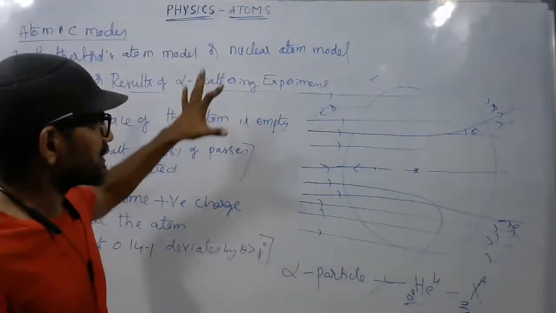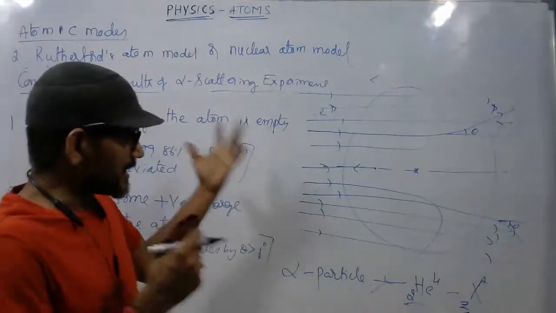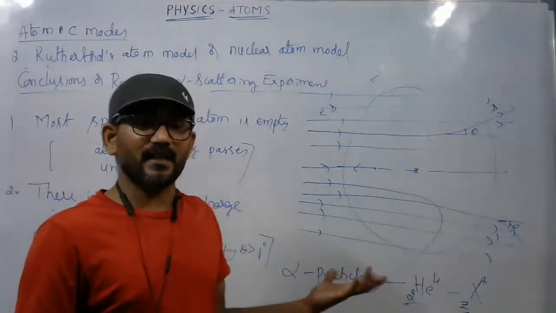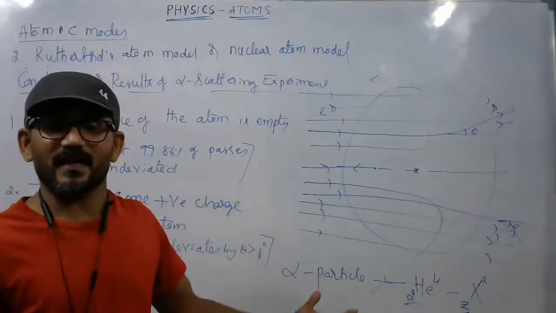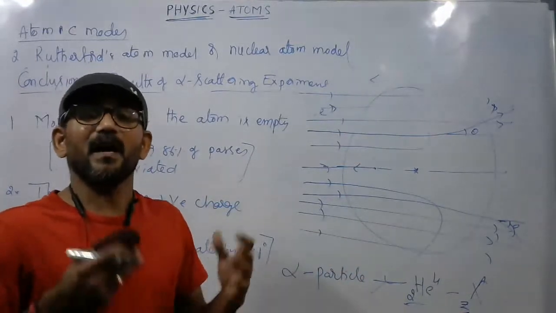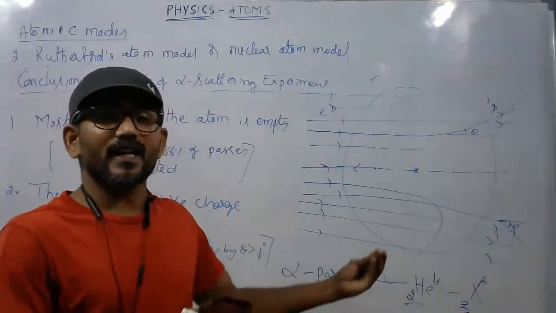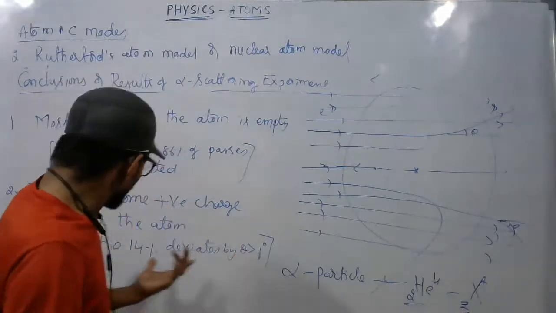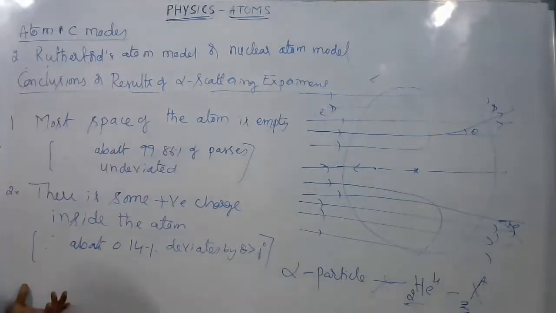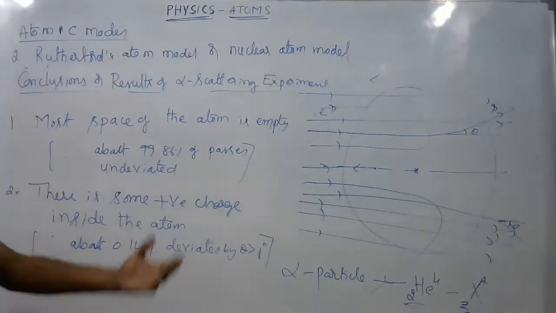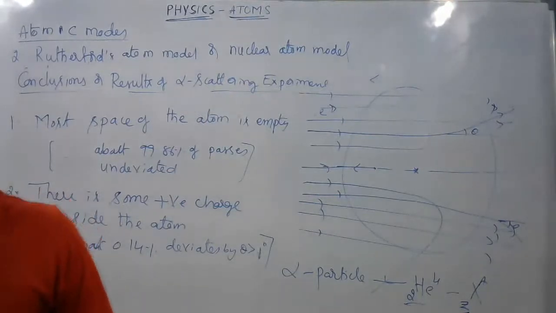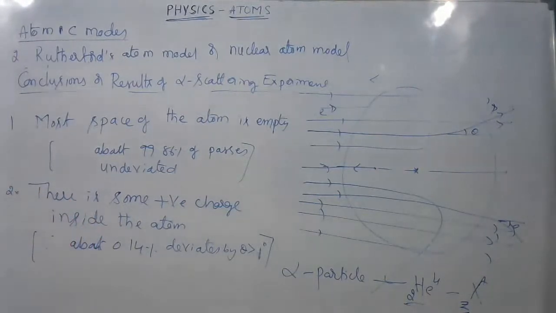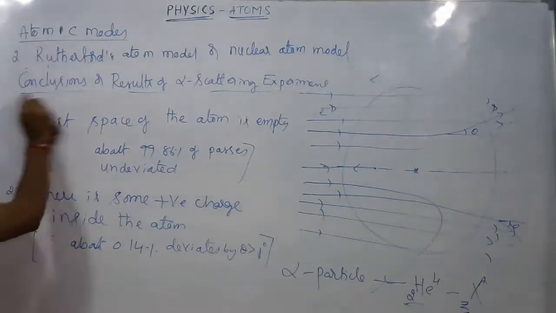That's why this is one of the very powerful experiments. Even now, it is taken into consideration in understanding some points regarding the structure of the atom. Right. Before writing the next conclusion, note down these points. I will erase this and give you the remaining points.